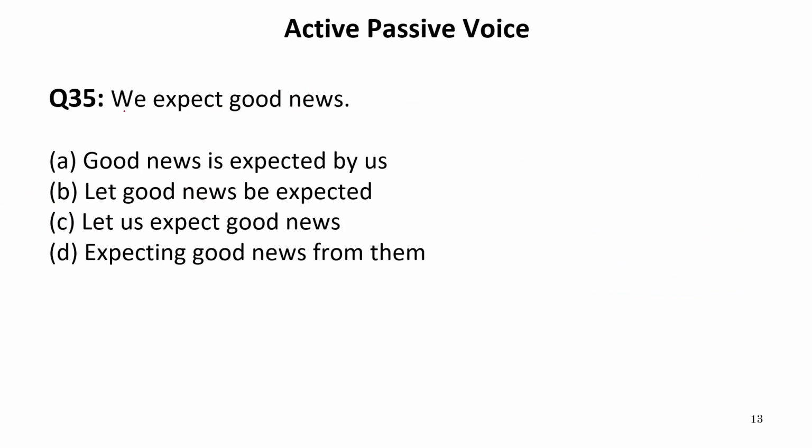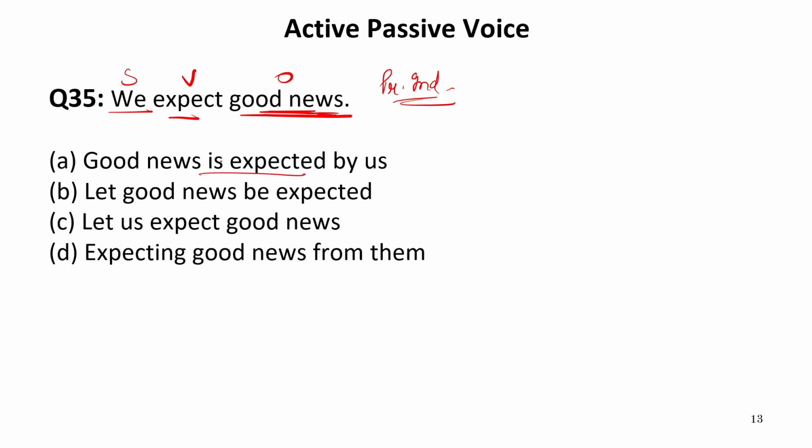We expect good news. Now "we" is the subject, "expect" is the verb, and "good news" is the object. Very simple. This is present indefinite tense, or you can say simple present tense, in which we have subject plus verb 1 plus object. Now obviously "good news" will be the subject of the passive voice, and news is always singular, so we need the singular form of be, that is "is". So let us see "is expected" in the options.